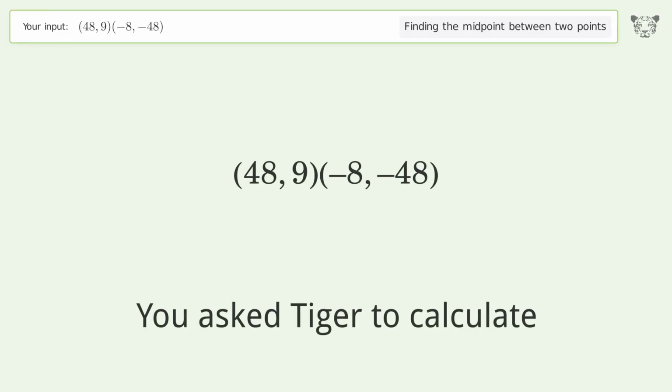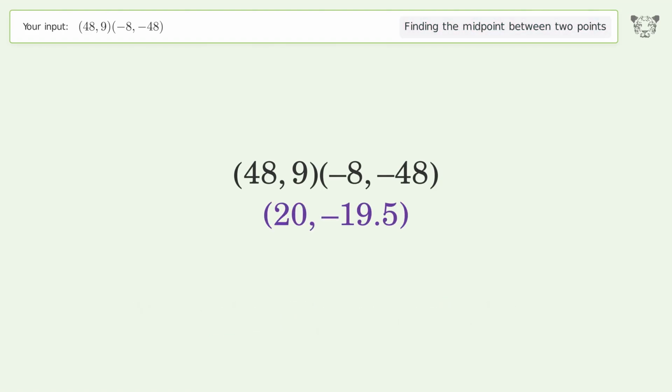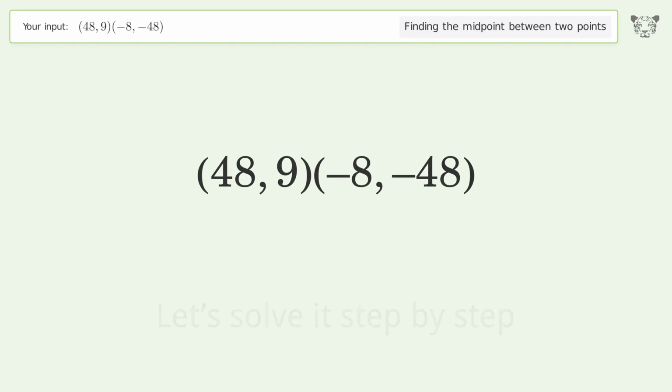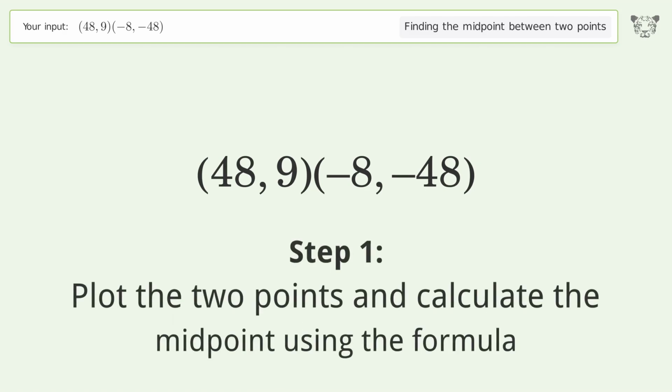You ask Tiger to calculate. This deals with finding the midpoint between 2 points. The midpoint between the 2 points is 20, -19.5. Let's solve it step by step. Plot the 2 points and calculate the midpoint using the formula.